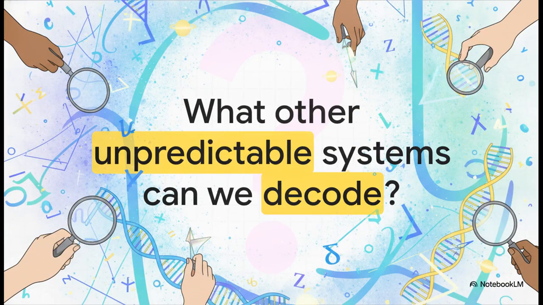Which leaves us with this final thought for today. We've just taken random variables all the way from pure abstract chaos to structured curves, and finally down to a single functioning strand of mathematical DNA. So, if the characteristic function holds the exact DNA to decode basic probability, what other massively unpredictable systems out there in our universe are just waiting for the right mathematical lens to be understood?